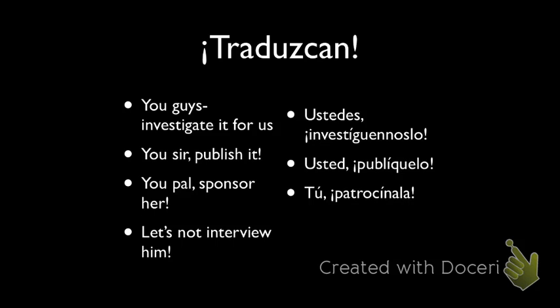Se only when it's combined with a lo, a la, or los, or las. Okay? So we have no lo, which comes before because it's a negative command. Entrevistemos. Wait, why is it lo? It's lo because you interview whom? Him. Direct. Direct. Mhm. He is the direct object.